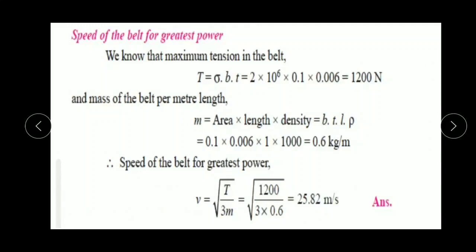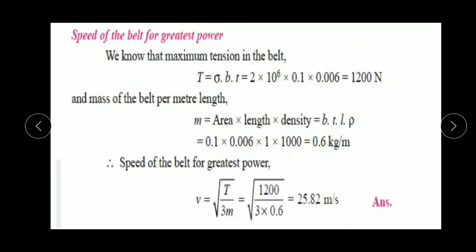For solving this problem, we first have to find out the maximum speed of the belt, that means the speed of the belt for maximum power. We know one relation: V equal to square root of T by 3m. Using this formula, we find the velocity of the belt to attain maximum power. Then maximum power can be found by using the standard formula, P equal to T1 minus T2 into V.